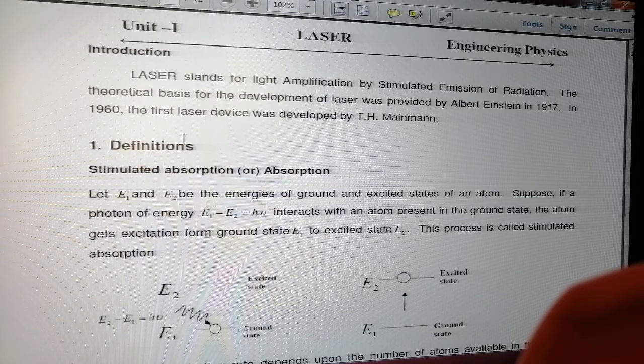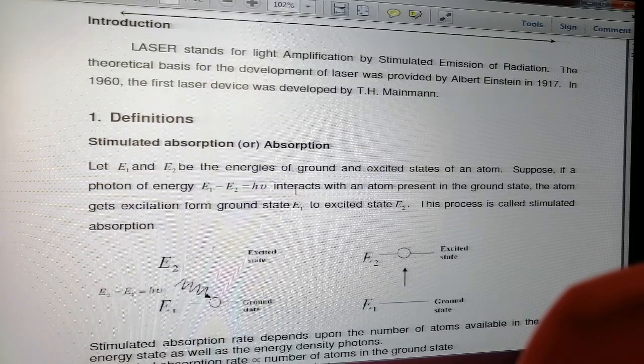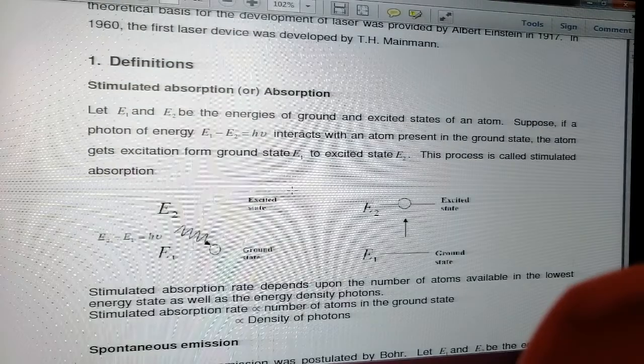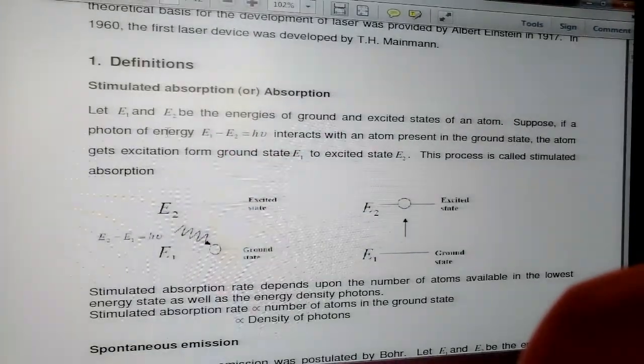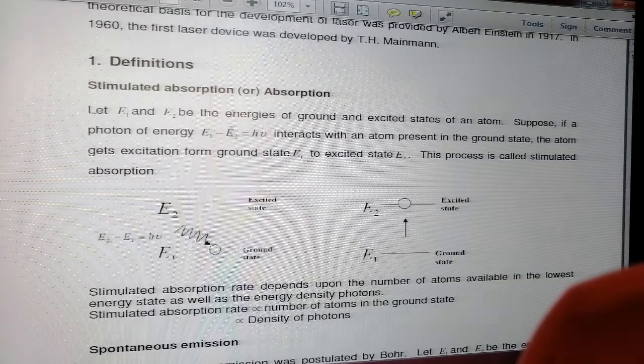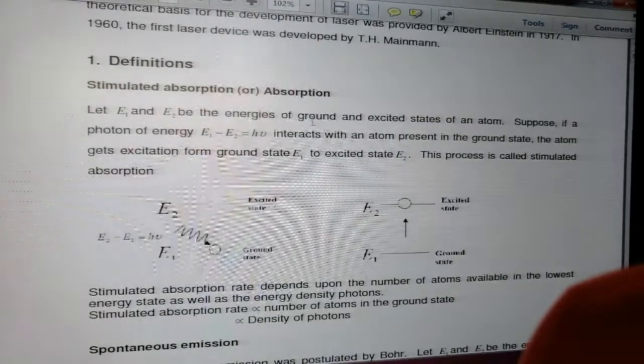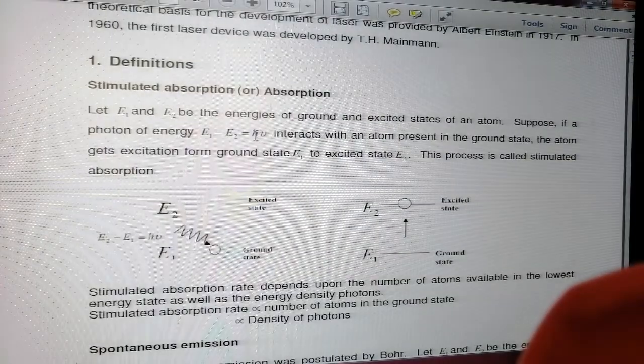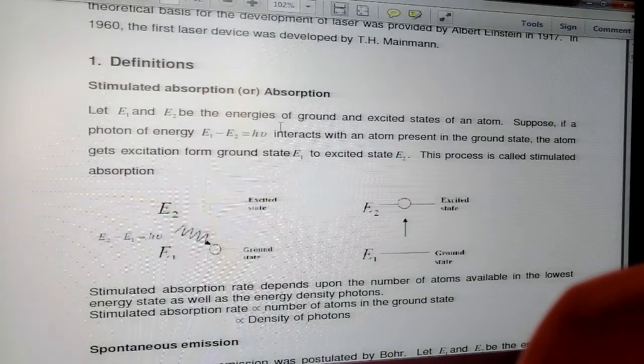In 1960, the first laser was developed by T.H. Maiman. And now we will see some definitions regarding this laser. Whenever light, electromagnetic radiation, interacts with matter, there will be three processes taking place.